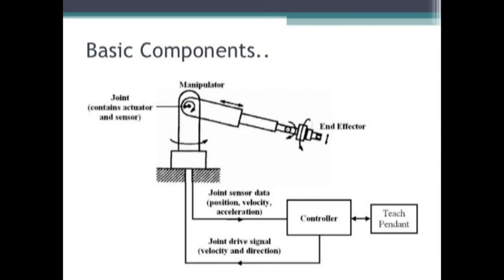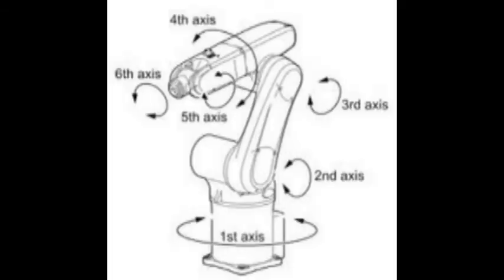Now coming to the degrees of freedom in robot motion. The number of independent movements the wrist can perform in three-dimensional space relative to the robot's base is called the degrees of freedom of a robot.